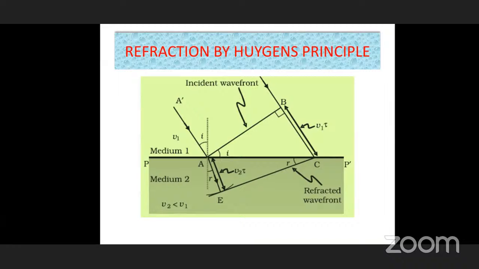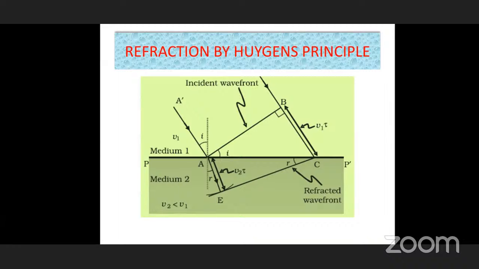So with velocity V2, it moves into the second medium. After time t, what is the position of B and what is the position of A? Whenever A is touching the surface, t is equal to 0. Now, after time t seconds, what is the condition of A and condition of B? After t seconds, A has to travel in the second medium a distance of V2 into t. V2 is the velocity in the second medium, and t is time. Velocity into time is distance. Let us consider that distance is AE. AE distance it will enter.